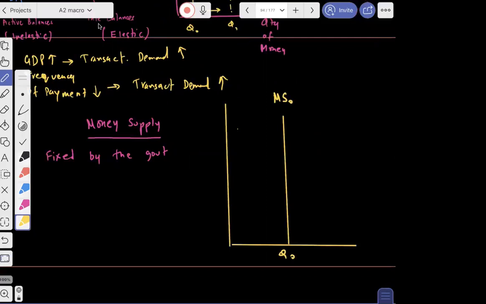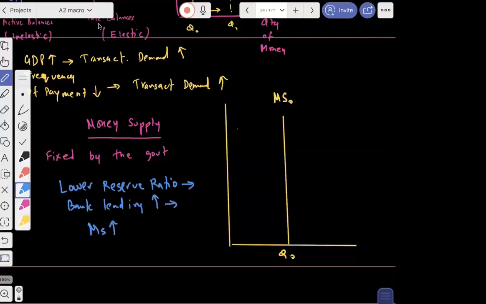And we say that if the government decides, for example tomorrow, to lower the reserve ratio, then bank lending goes up, then money supply will go up. So something like this will happen if the government decides to lower the reserve ratio.